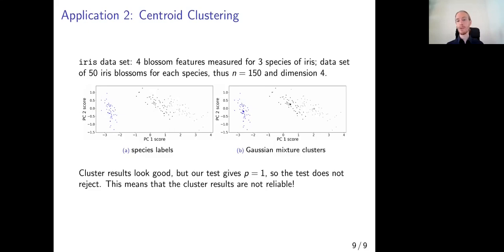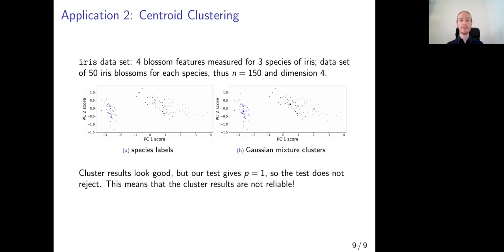And if we do Gaussian mixture clustering, the cluster centers here are the stars, and each of the points is colored corresponding to the cluster center for which it has the highest likelihood. And it turns out we reproduce the species labels quite well.